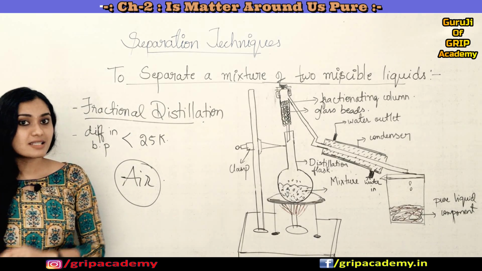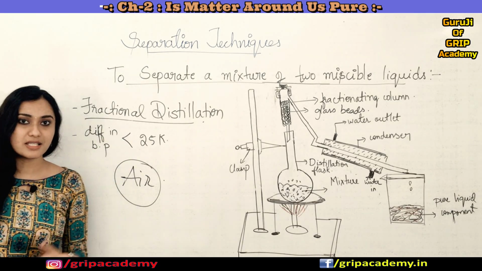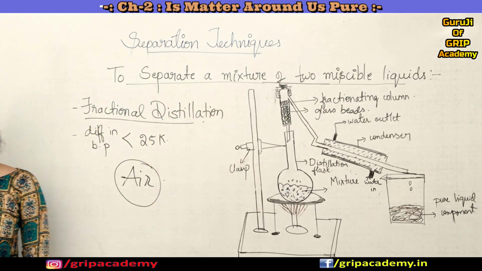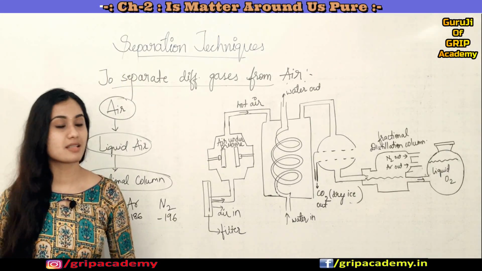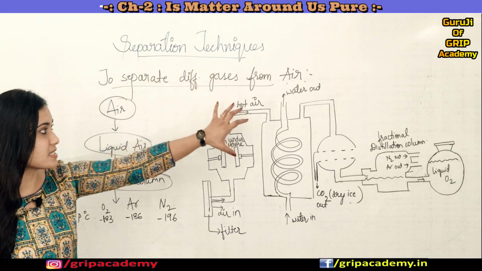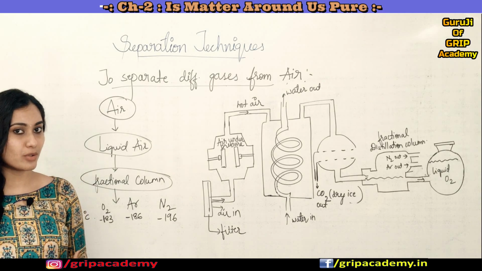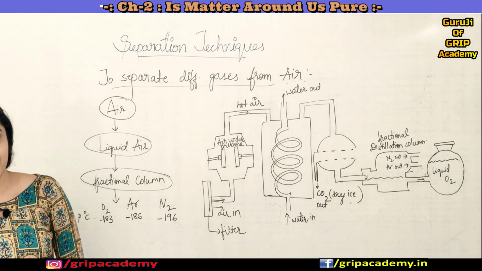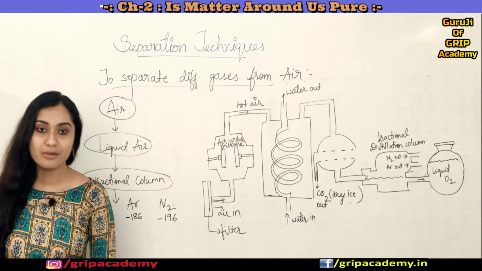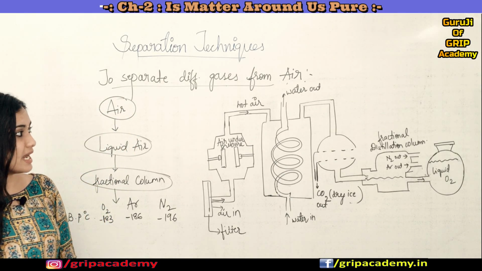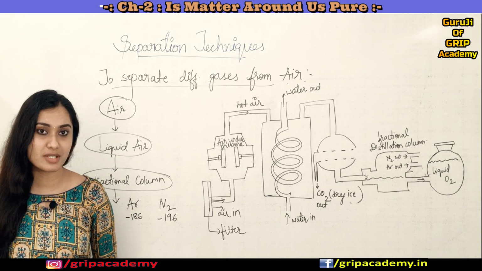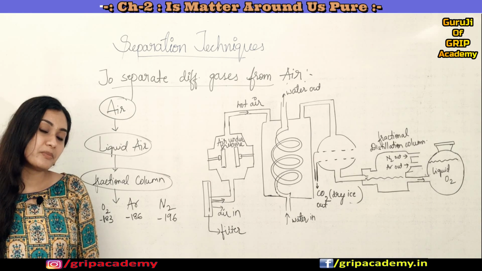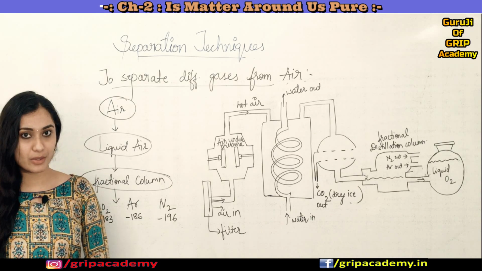Now let us discuss how we can separate the different gases from air with the help of this fractional distillation process. Our motto now is to obtain oxygen from a mixture of gases, which is nothing but air. For that, you already know that the fractional distillation process is applicable to separate a mixture of two miscible liquids.